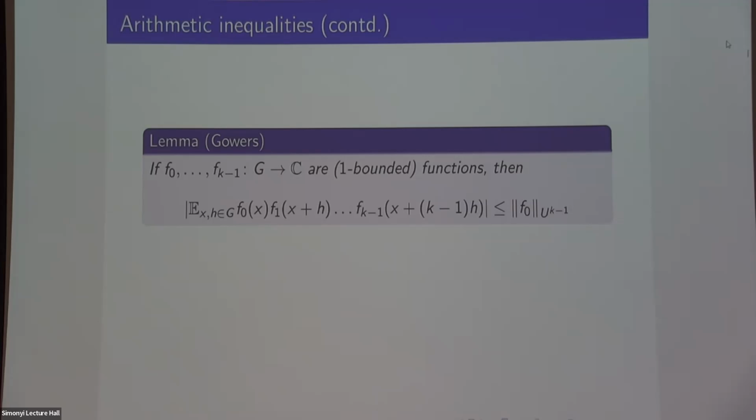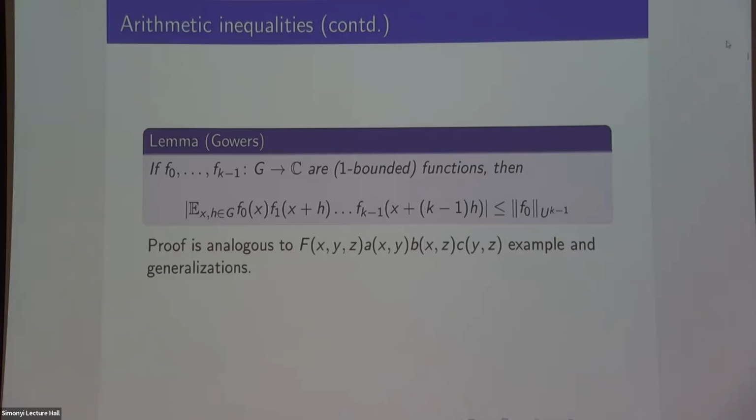So a very similar result is true if I take this multilinear average over k-term progressions. This is controlled by the Gowers U^{k-1} norm. And the proof of this would be to take this hypergraph thing that I didn't bother to write down and do the same thing as before, just Cauchy-Schwarz out the a's and b's and the c's. Okay, so that also works.